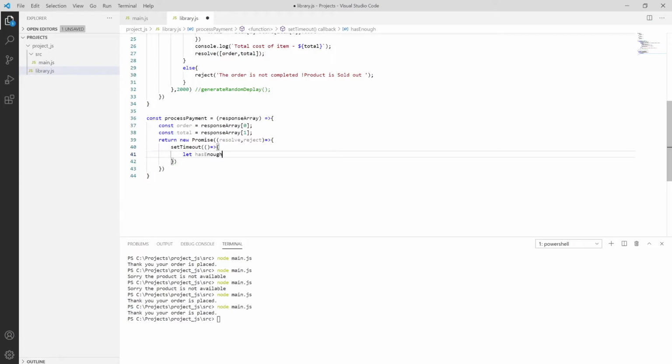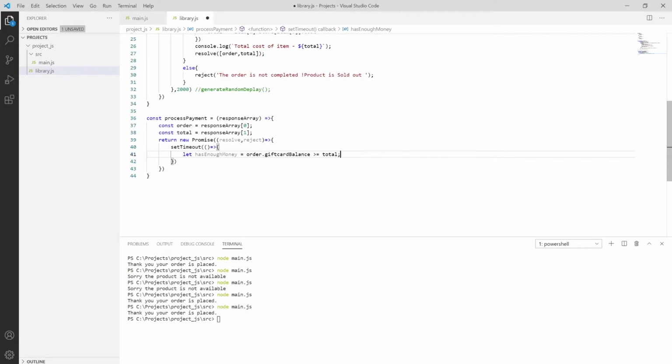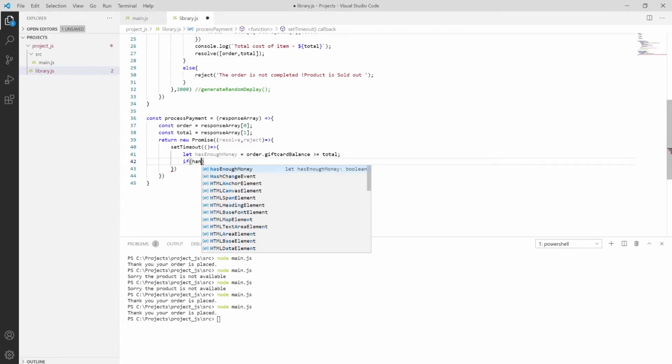So it has enough money in the orders, and then we have order dot say it will have some kind of gift card balance as is greater than or equal to total. So I'm going to subtract this thing, and then moving to the conditions.